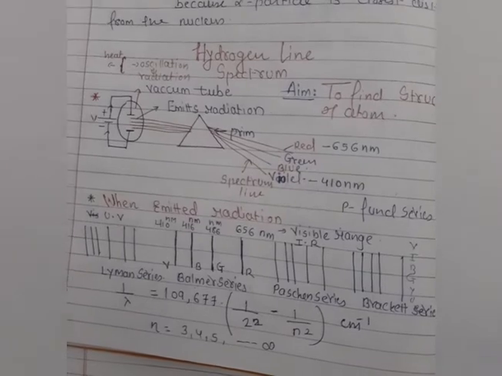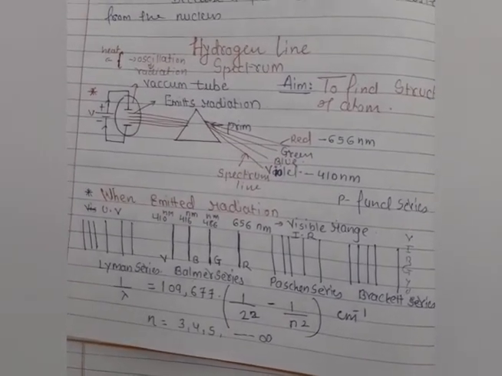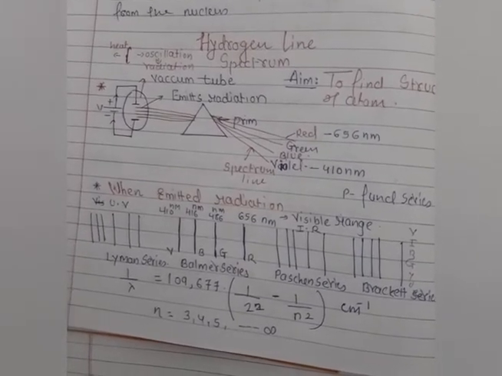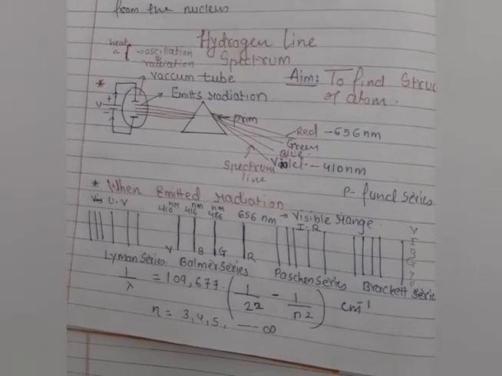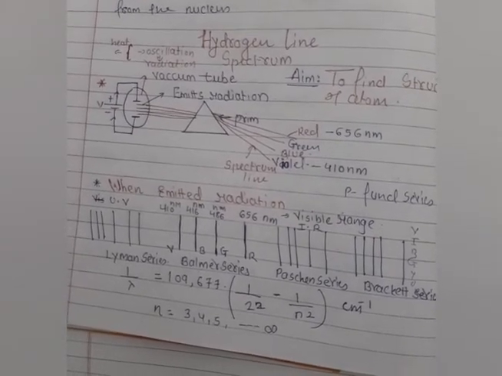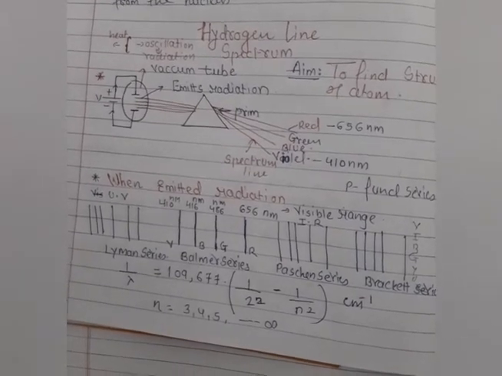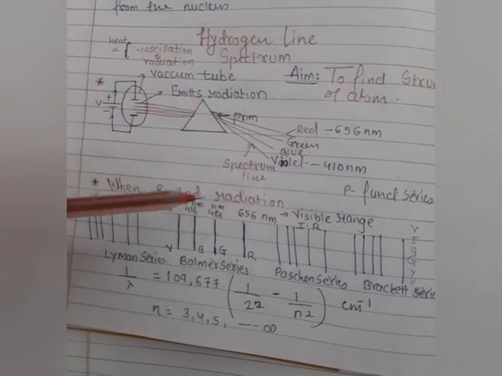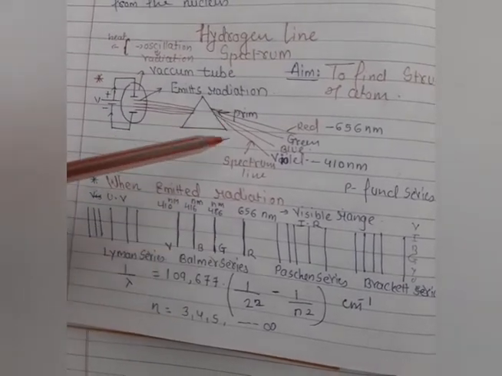And this is a very exciting and different experience the scientists got at that time, because scientists already had a very clear assumption that when we pass any metallic object after heating, it emits a spectrum inside the prism. But this does not happen in the hydrogen case. That's why the scientists got excited. Only very few lines were observed by the scientists.